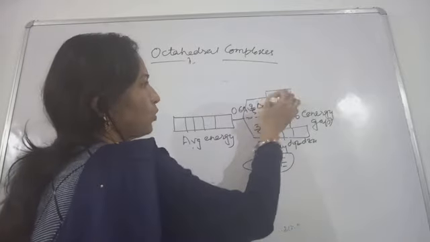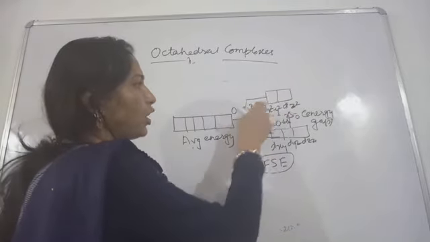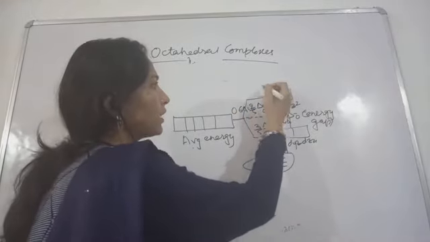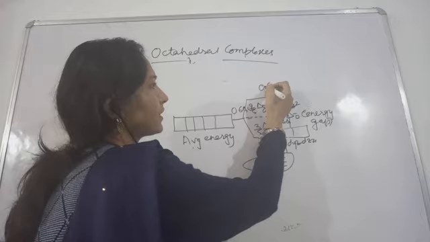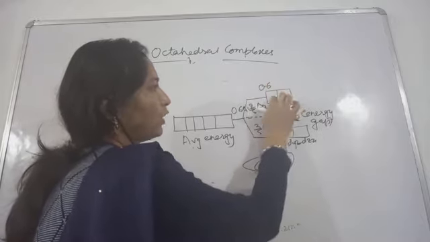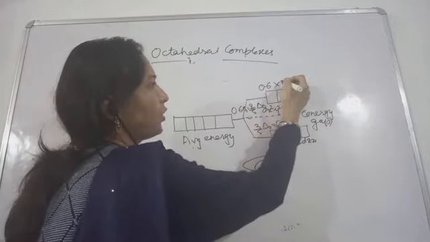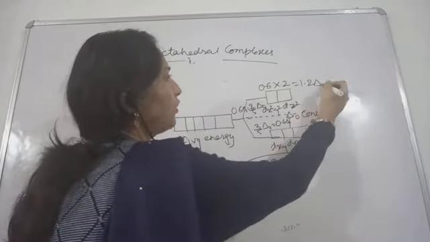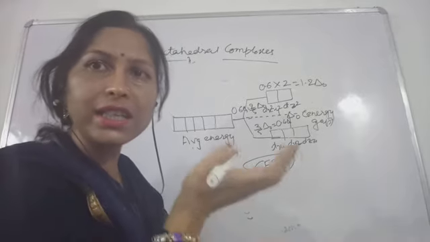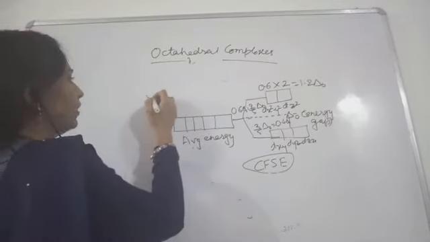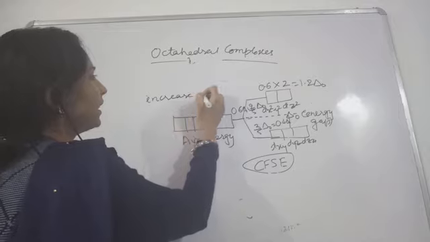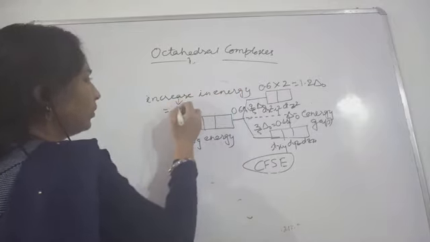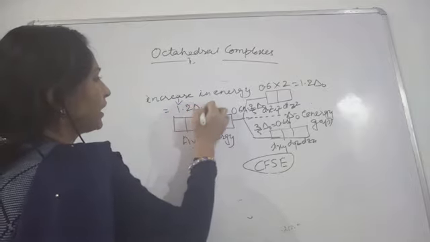Two orbitals we are having, and each orbital will have this energy, 0.6 delta O. So 0.6 into 2 gives you 1.2. So 1.2 of delta O will be the increase in energy. Write down: increase in energy will be equal to 1.2 delta O.